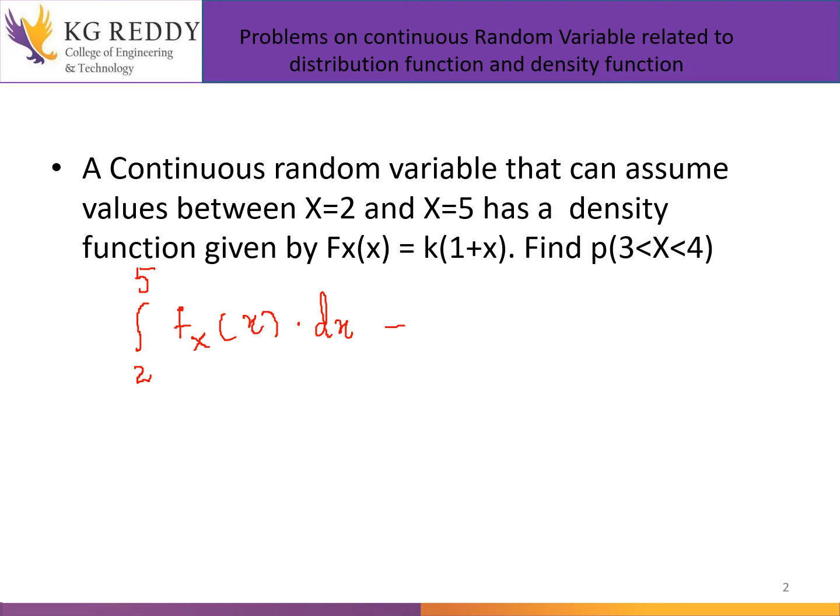They have given the density function as k into 1 plus x, so I am taking k into 1 plus x into dx. The complete density function exists only between 2 and 5, so can I take this as equal to 1? The integral from 2 to 5 of k into 1 plus x into dx will be equal to 1.